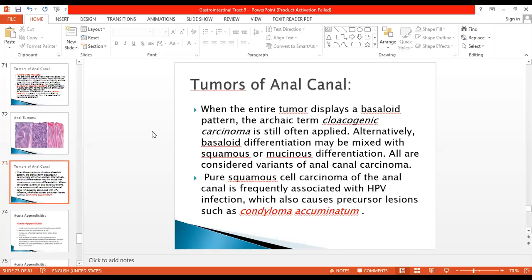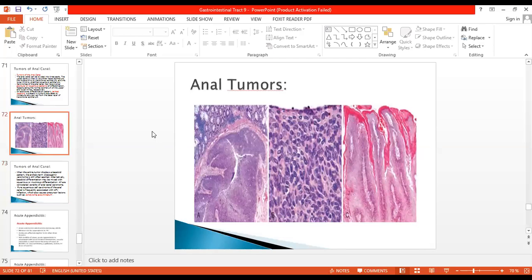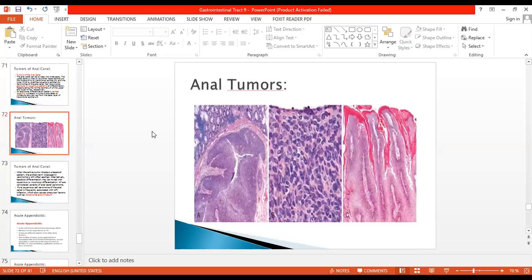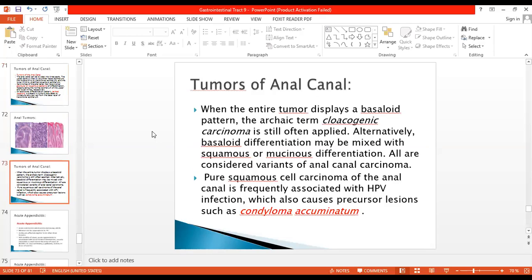And the basaloid pattern, I've told you, is because of the presence of the transitional epithelium. Okay, so there can be a glandular tumor, adenocarcinoma, a squamous pattern, squamous cell carcinoma, or a basaloid pattern, which can be called cloacogenic carcinoma if most of the tumor is of basaloid pattern.